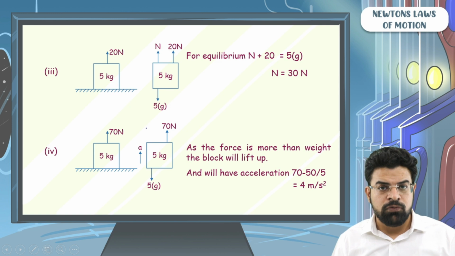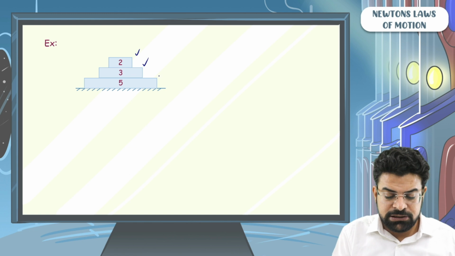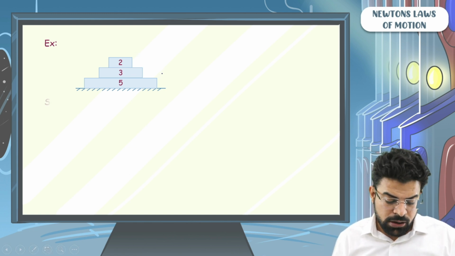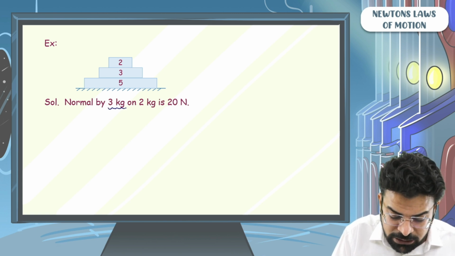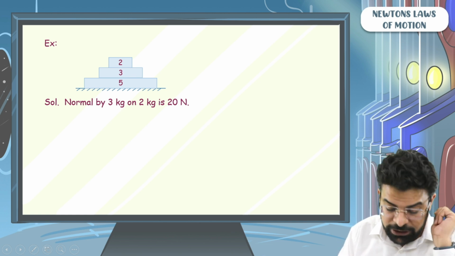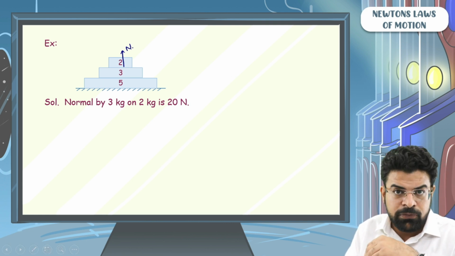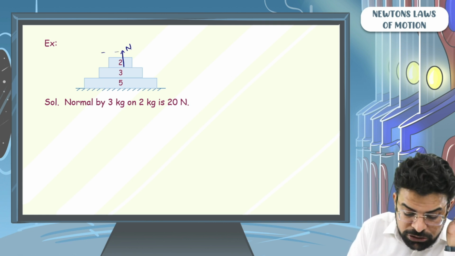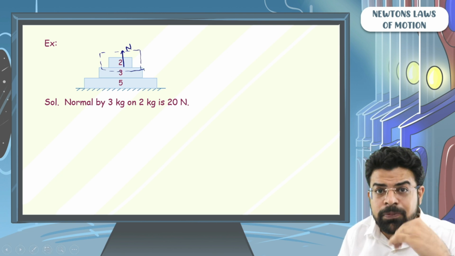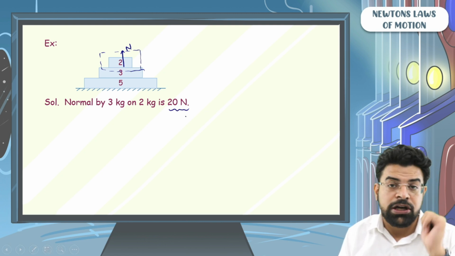Now, let's do one more case. Let's say we have got multiple blocks, 2 kg, 3 kg, 5 kg, stacked one over the other. Question is, what is the normal reaction by 3 kg on 2 kg? The normal reaction by 3 kg on 2 kg supports the weight of this 2 kg block. So the normal reaction has to be equal to the weight of the 2 kg block, so the normal reaction is 20 Newton.